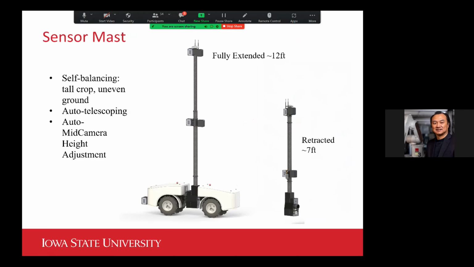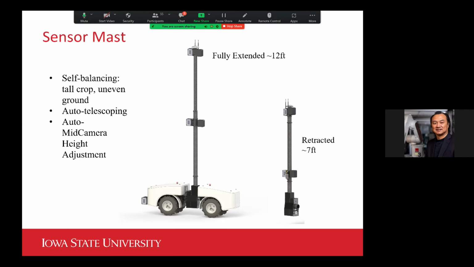The sensor mast turned out to be probably the most challenging part of the whole design. Because we want to have a lot of functions on this mast, apart from multiple tiers of cameras, also how we can balance this mast, because once it's so tall, our vehicle has to go between the rows, which means it's going to be quite narrow. Our vehicle is only 20-inch wide, so it can be subject to quite a lot of rolling because of the uneven soil surface we are working with in the field.